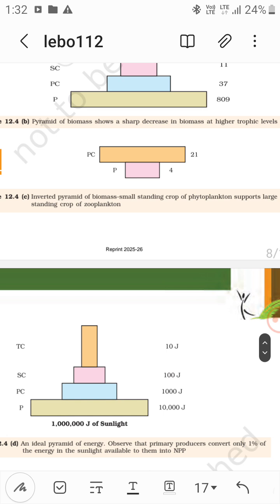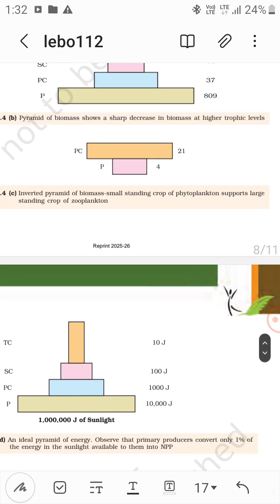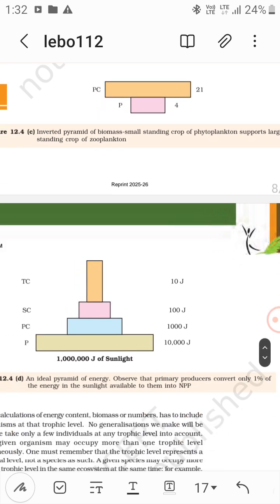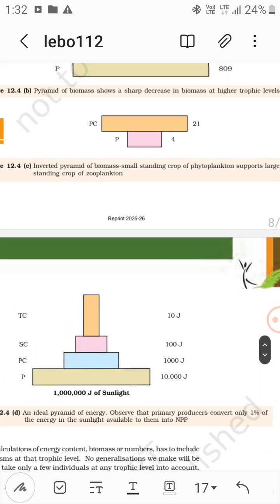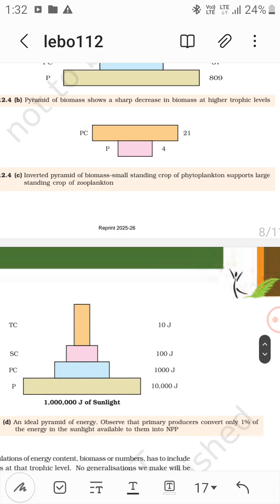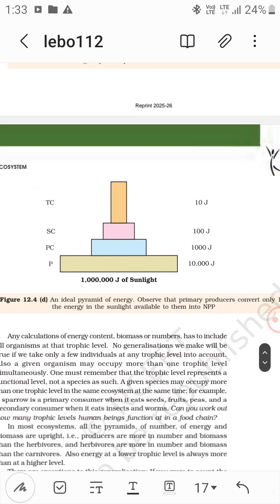Now the inverted pyramid of biomass: a small standing crop of phytoplankton supports a large standing crop of zooplankton. So producers are 4, and then primary consumers, that is zooplankton eating the phytoplankton, are 21.